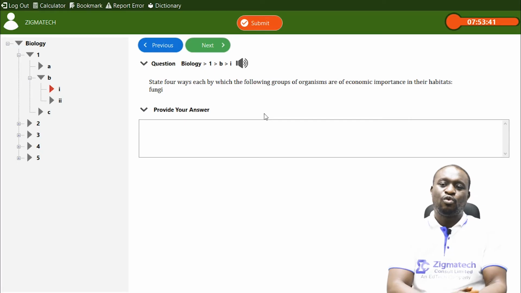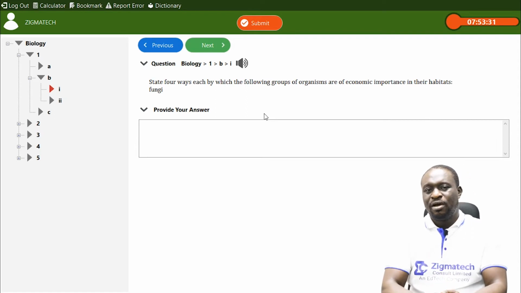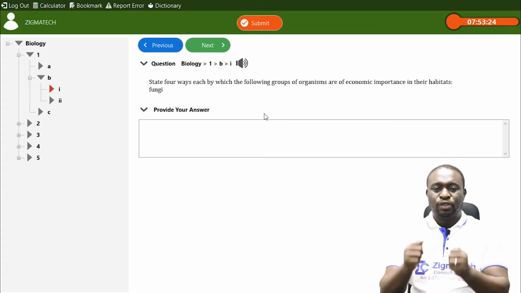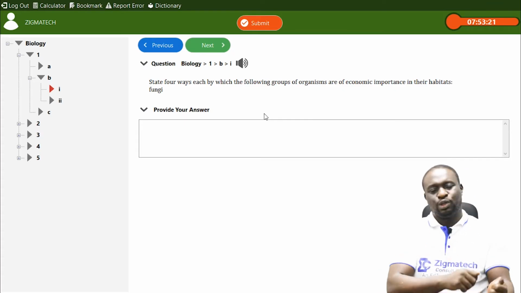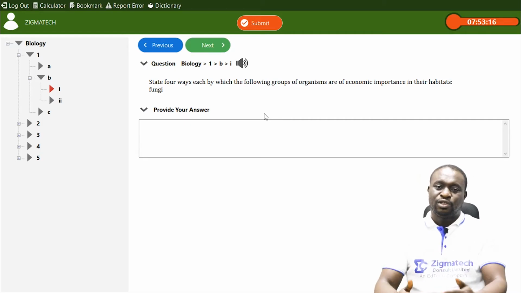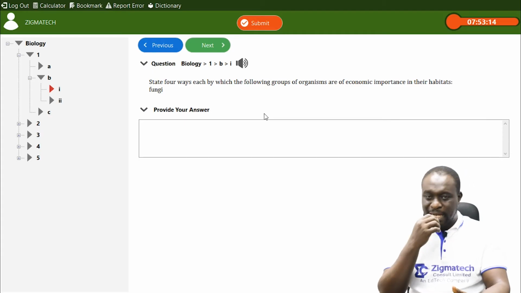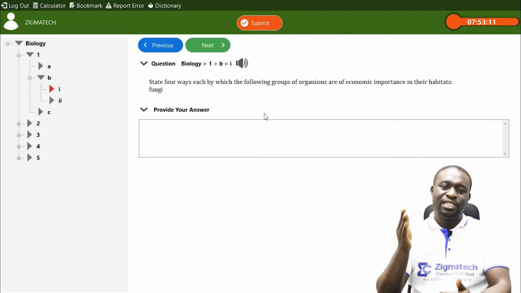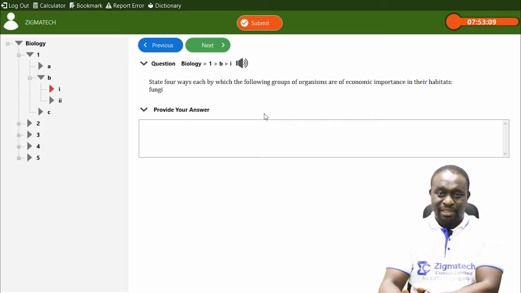It said, state 4 ways by which the following groups of organisms are of economic importance in their habitat. Now please take note, whenever you hear the word economic importance as it relates to biology, it implies both the good and the bad, or let me put it this way, both the positive and the negative. So if you hear me mentioning something that is negative as it relates to this living organism, it is still talking about economic importance, okay?